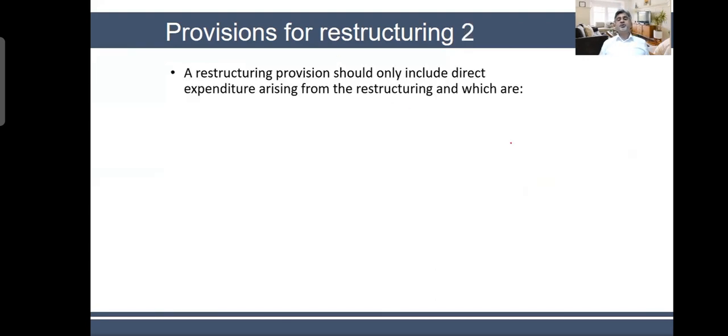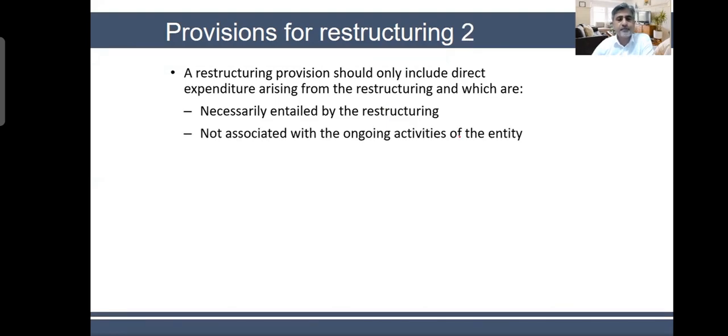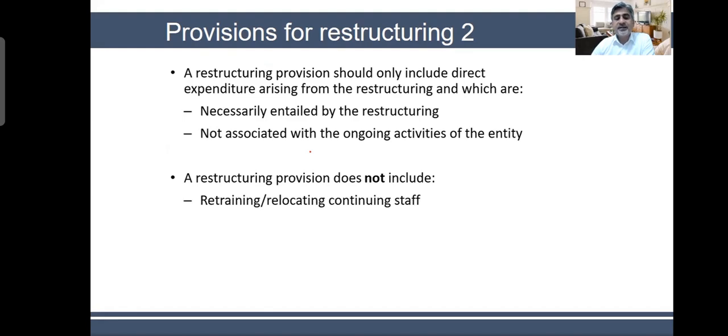So a restructuring provision should only include direct expenditure arising from the restructuring, direct expenditure that is necessarily entailed by the restructuring, which means that it is a result of restructuring, it is necessary for restructuring, and not associated with the ongoing activities of the entity. And a restructuring provision does not include retraining the staff or relocating the existing staff.